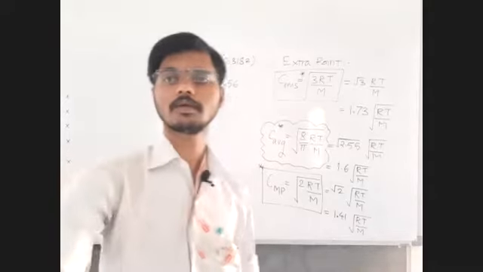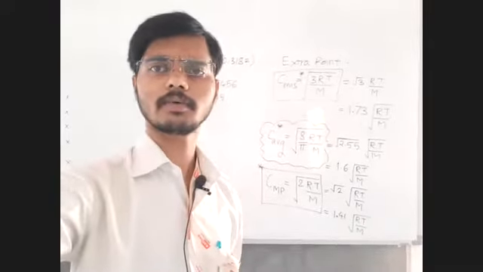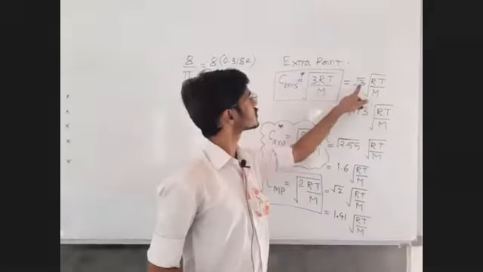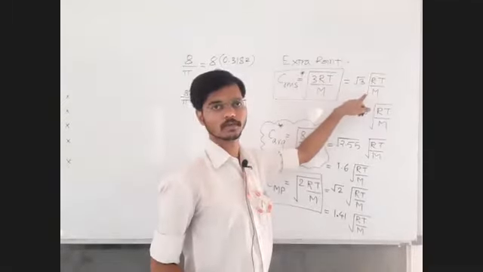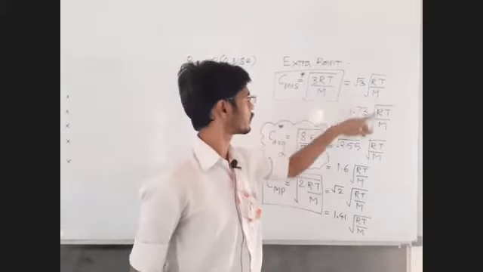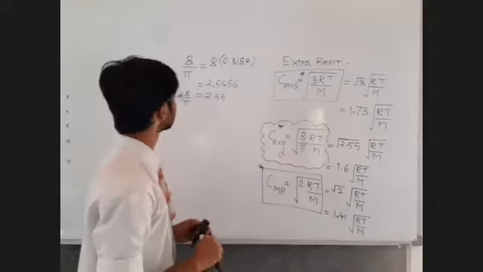Okay. Now let me read the chat box. There is some doubt. Let us address that doubt. Sir, you missed the square root in C RMS. Where? Okay, here, right? I missed the square root here. Root 3 as it is, under root RT upon M. I missed the square root. Okay, so you just draw the square root symbol here. Everything else is right. Fine.